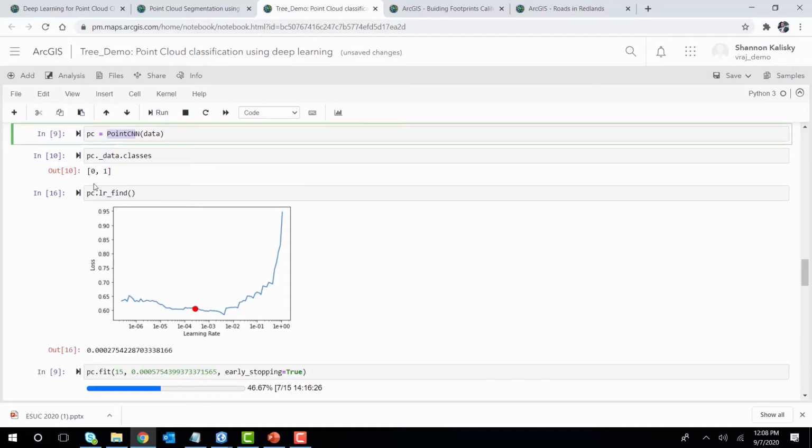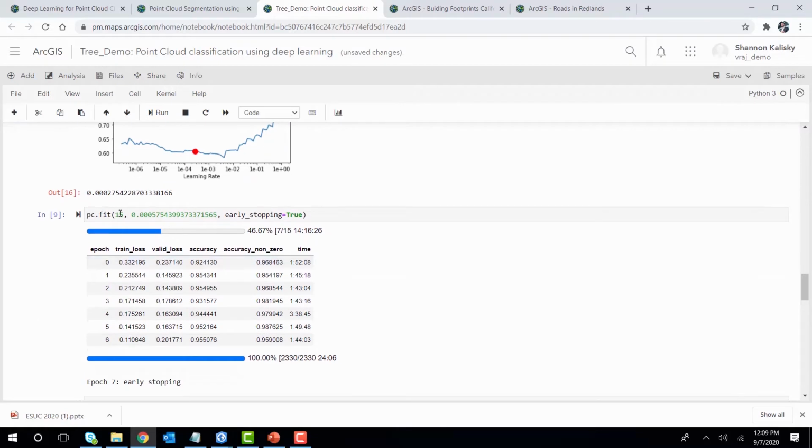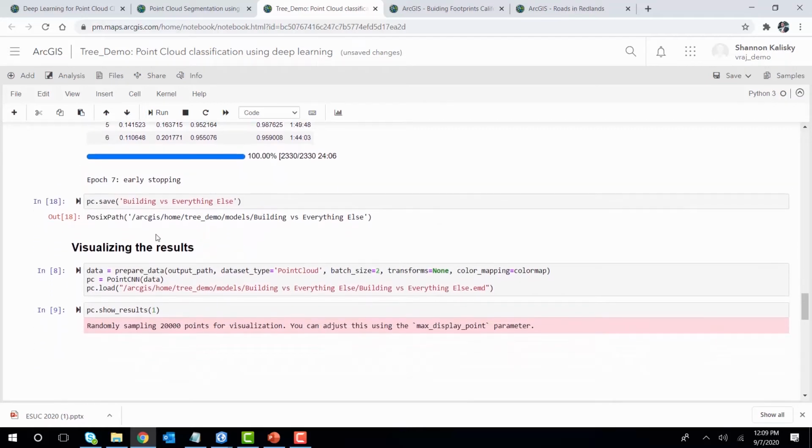We're using the learning rate finder, which can help you find the optimal learning rate, a good starting point for the learning rate. And then actually pc.fit is where we train the actual model. As you can see, it's a couple of lines of code to train a deep learning model. And once you do this, you can start doing the post-processing.